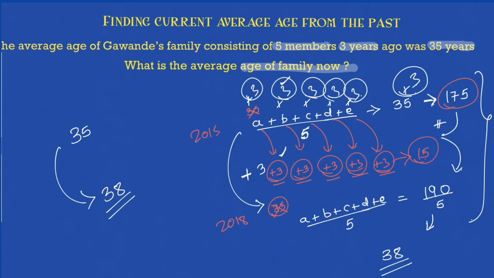So all you have to do is solve it orally. No need to write so much. If I tell you the average age of the family was 35, 4 years back, what is the average age right now? Add 4 to 35, that is 39. If the average age was 35, 5 years back, add 5 to that, it will be 40.